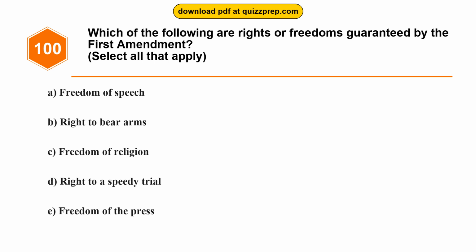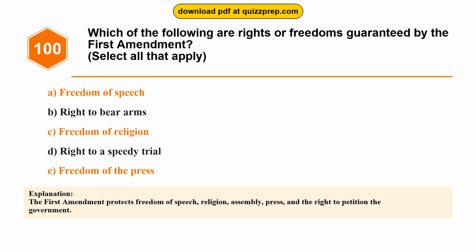Question 100. Which of the following are rights or freedoms guaranteed by the First Amendment? Option A, freedom of speech. Option B, right to bear arms. Option C, freedom of religion. Option D, right to a speedy trial. Option E, freedom of the press. The correct answers are options A, C, and E: freedom of speech, freedom of religion, freedom of the press. The First Amendment protects freedom of speech, religion, assembly, press, and the right to petition the government.